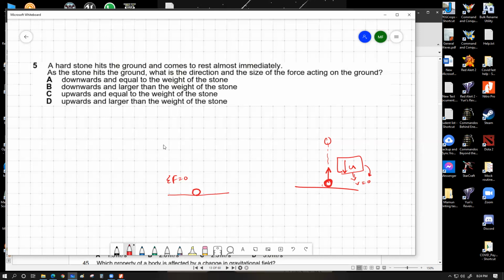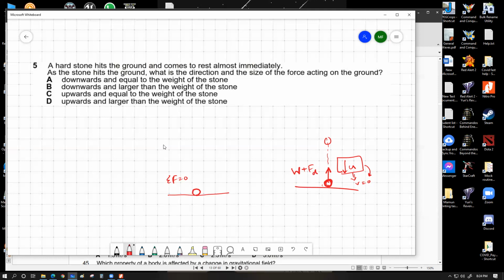So this ground is actually responsible for providing two forces. Actually, it provides force as a single amount, but I'm using the idea of two forces to make sense with you, that this ground should apply the weight-bearing force on the object. So one part of the upward force should be weight, and also there should be the force for deceleration, because the stone has to be brought to rest.